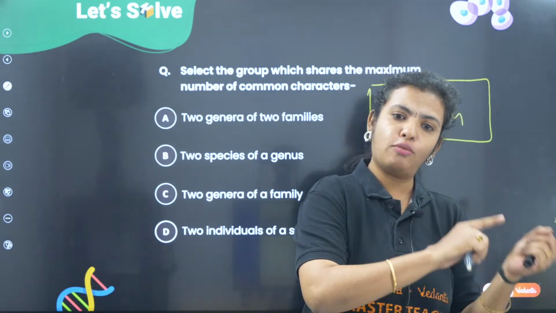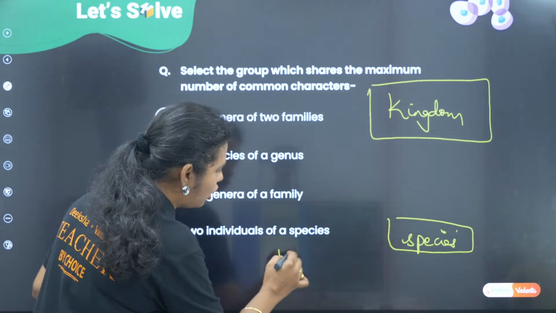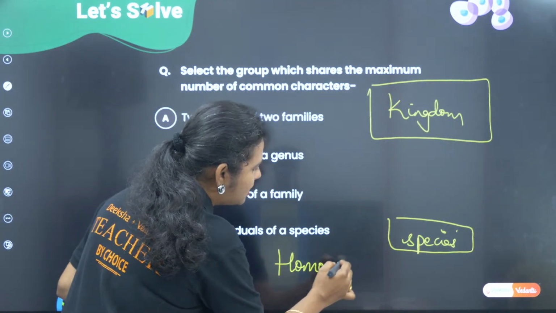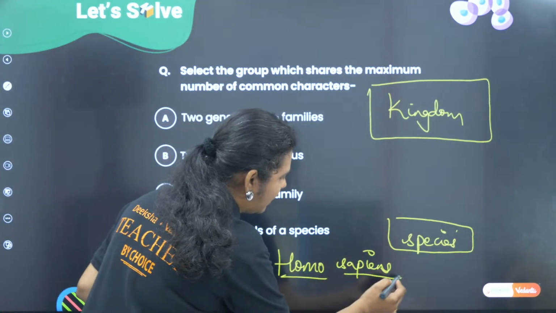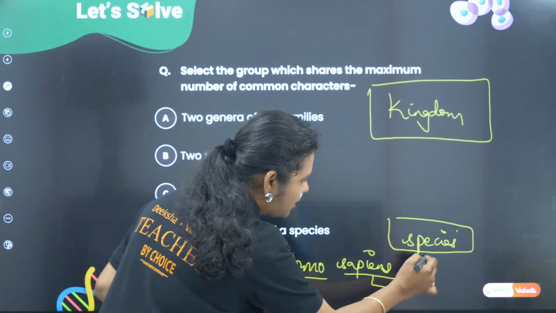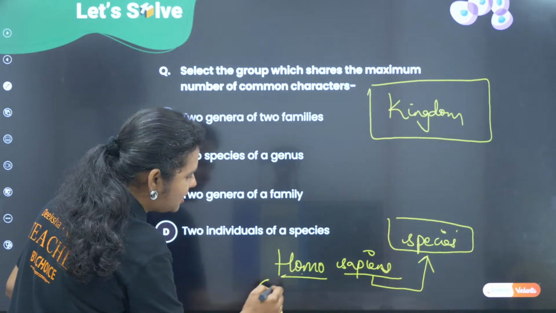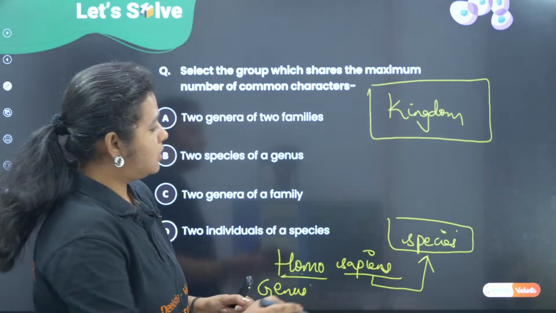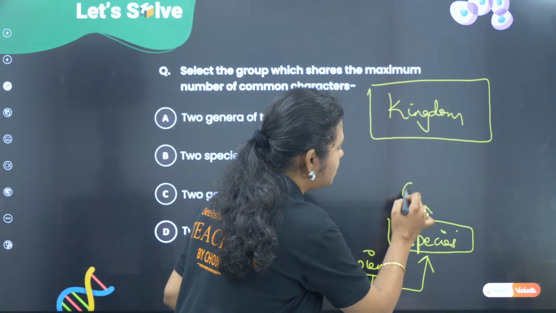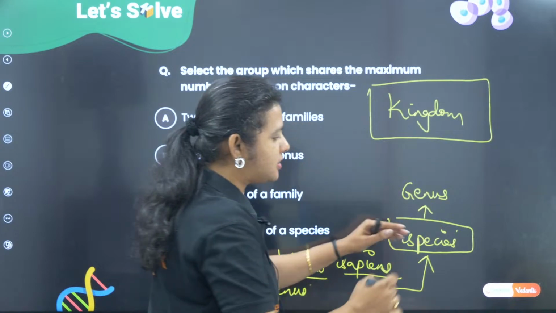That means a Homo sapiens. I hope you know binomial nomenclature, Homo sapiens. Correct? And we underline. So sapiens is the species here, Homo is the genus. Correct? So just above species is the genus.